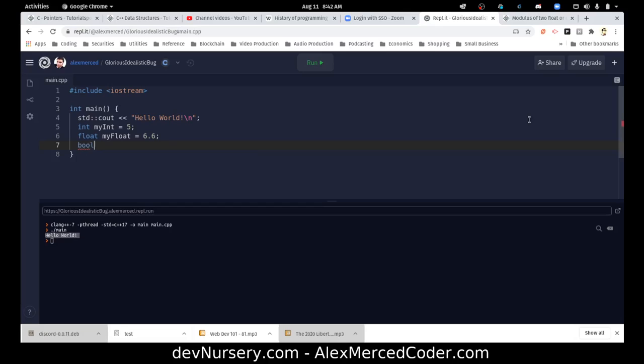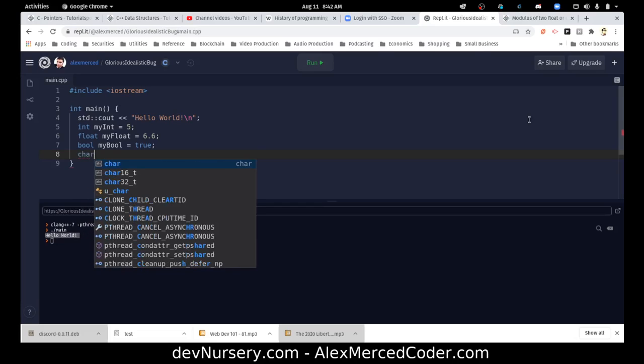Bool. So now we actually have formal booleans. My bool equals true. Like you might have noticed that true wasn't a value when I did if statements in C. So here we actually have an enum for Boolean, which is true and false. Bool, you guys get the idea.